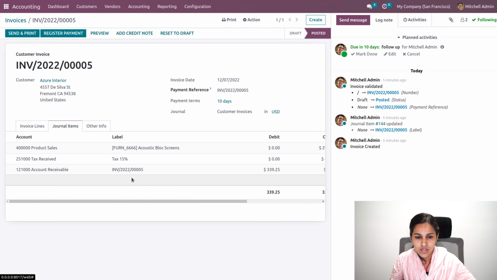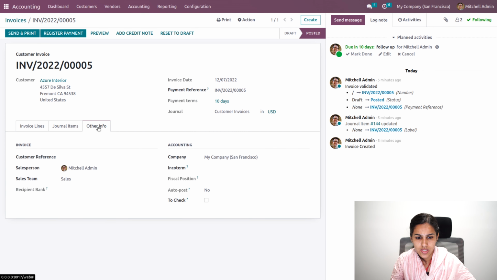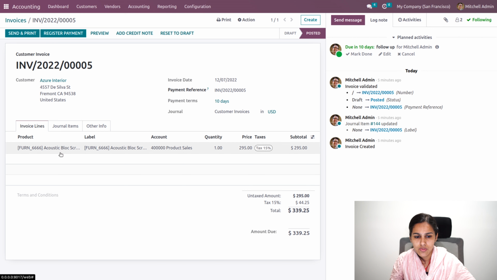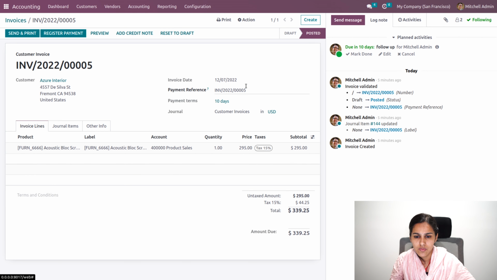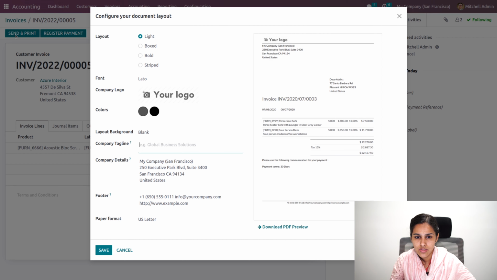Okay. Now, in the other info as well, you'll have some other information, so we'll discuss that. It's already posted, so the next step is to make payment. Here we'll make use of our chart of accounts and the invoice as well. We also have the option to send and print. As I click on send and print, it will send the invoice to the customer.